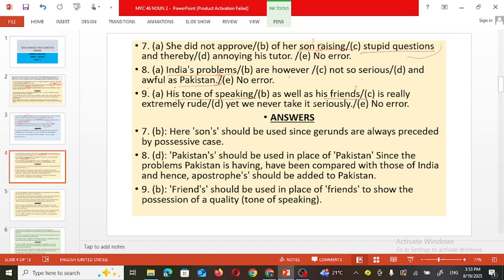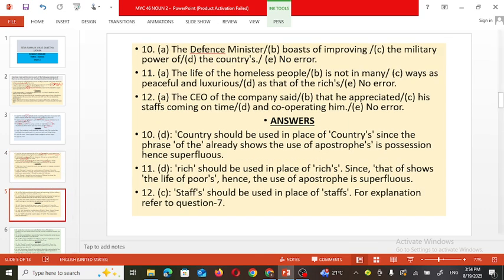That is missing here because we are doing a comparison between the quality or the tone of his speaking and the quality or the tone of speaking of his friend. Thus, the apostrophe sign must be added with his friend. So the correct sentence can be like this: His tone of speaking as well as his friend's is really extremely rude, yet we never take it seriously. So that can be the correct sentence here.